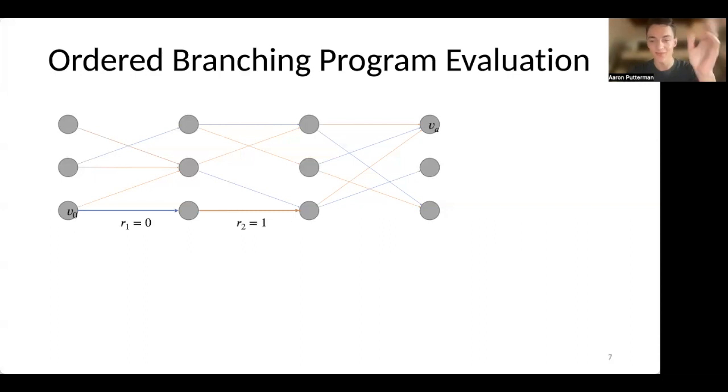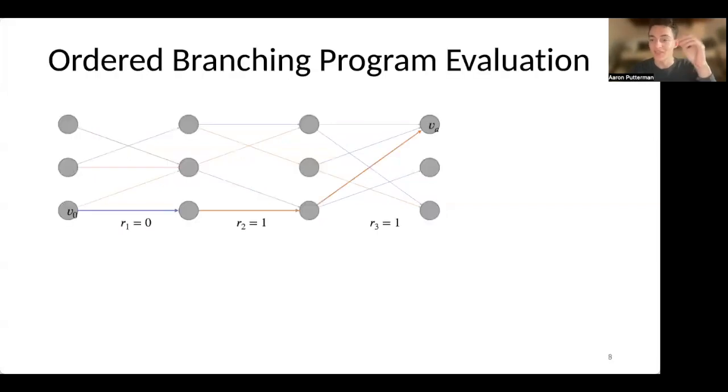We'll then read the second random bit. If this turns out to be a 1, we transition according to the red line. And then finally, we'll read the third random bit. If this also turns out to be a 1, then we'll transition to this final vertex, VA. And now, depending on whether or not this final vertex is an accept vertex or a reject vertex, we'd correspondingly say that the algorithm is outputting a 0 or a 1.